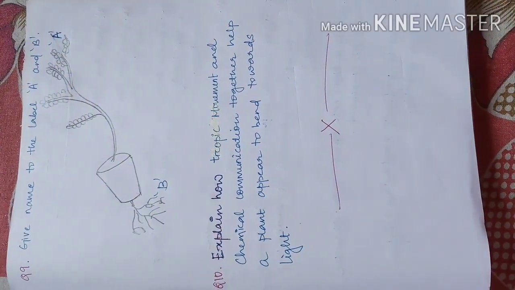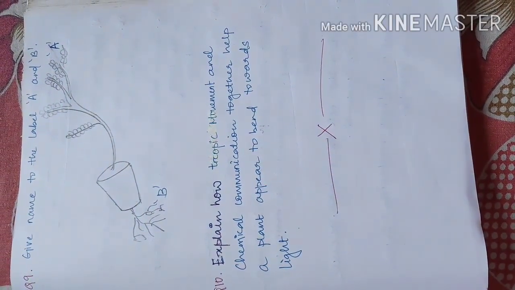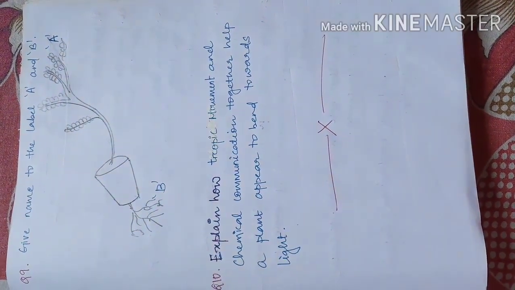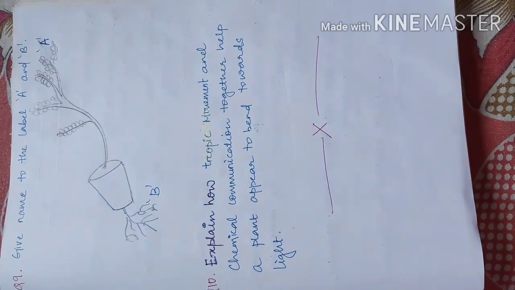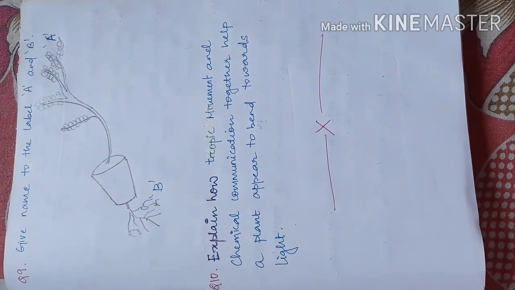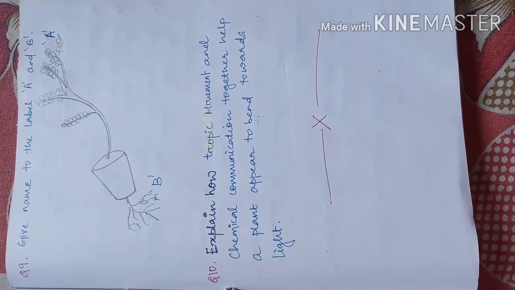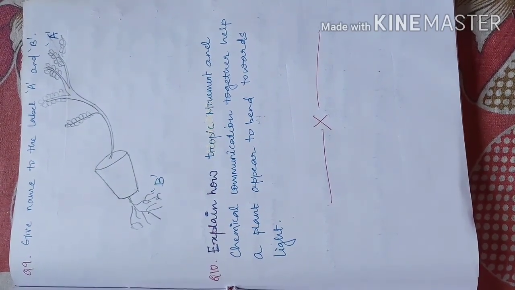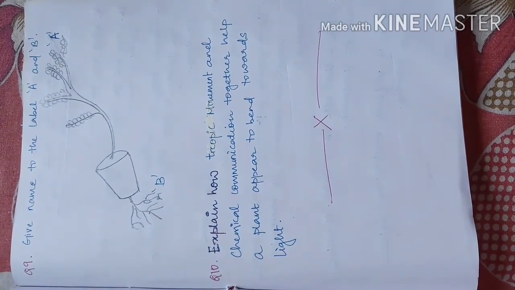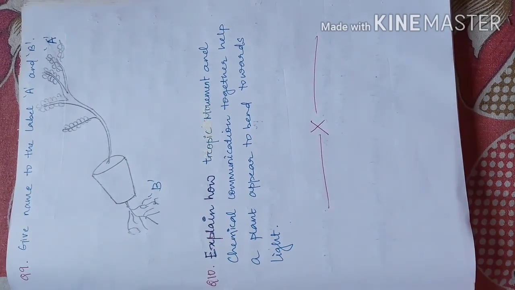So I hope you have understood this chapter properly. Including these 2 sample sets, I have given you sample sets for this chapter, and in my next video I will be uploading one more sample set, and of course I will give you the link of an online test on this chapter. I hope my last online test on life process was very interesting and you were all happy with that. So in the next video I'll be uploading one more online test of this chapter along with the last part of this chapter.